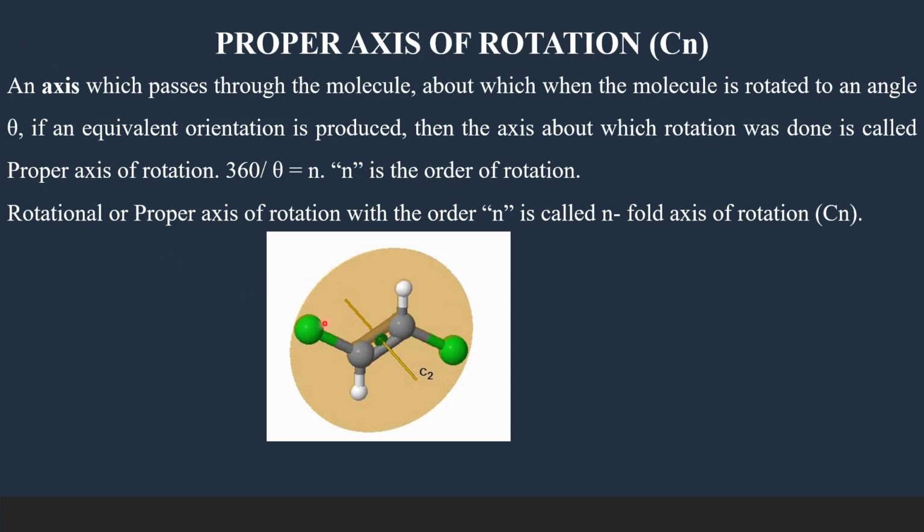So rotational or proper axis of rotation with the order n is called n-fold axis of rotation.